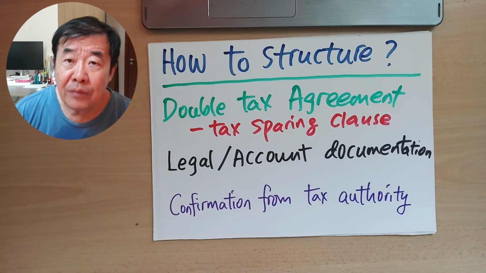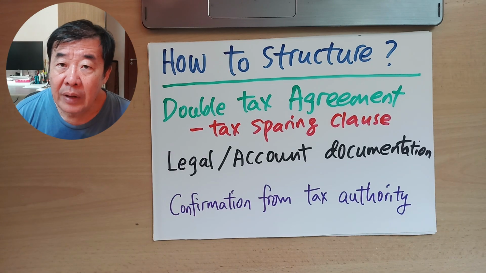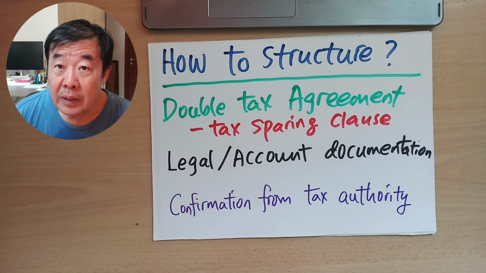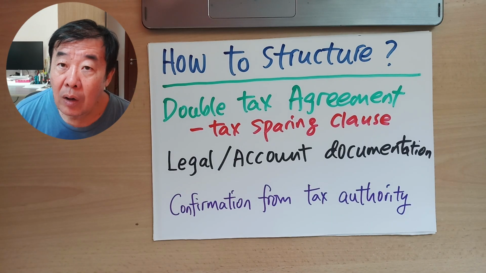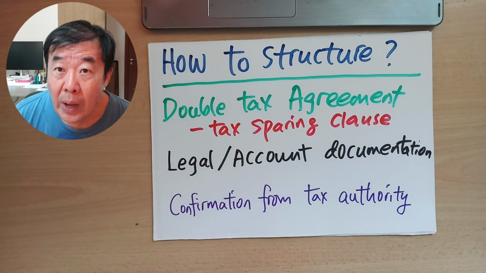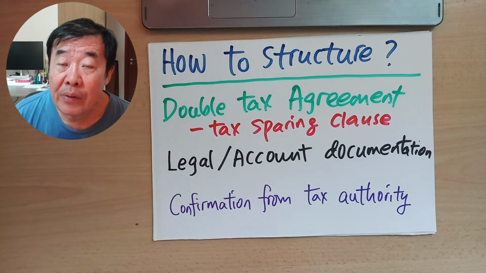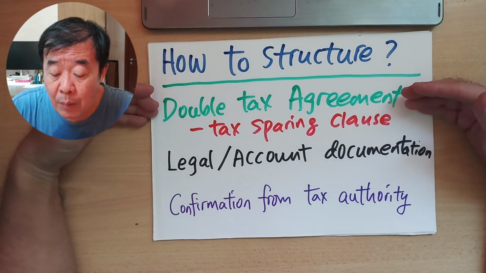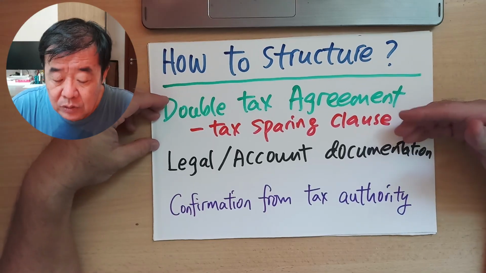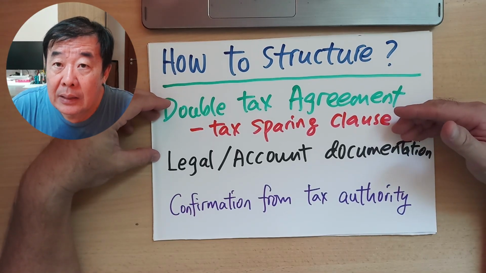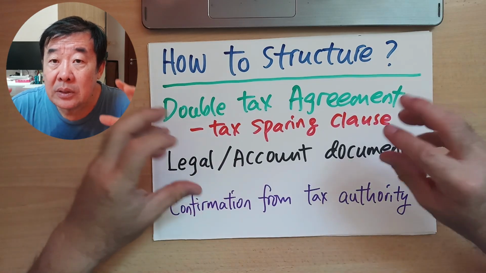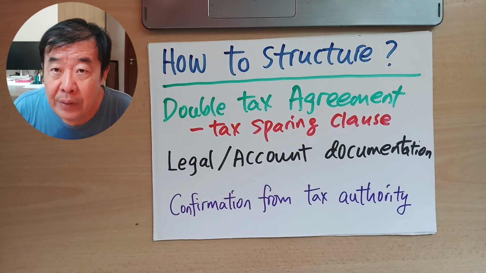If your company, or someone you know, wanted to do a cross-border borrowing or investment, you can ask a banker, lawyer, or accountant to check the double tax agreement between these two countries, whether it contains a tax sparing clause. That's step one, you check whether there is one. If there is, then you get the banker, the lawyer, the accountant to prepare a loan to take advantage of this tax sparing clause.